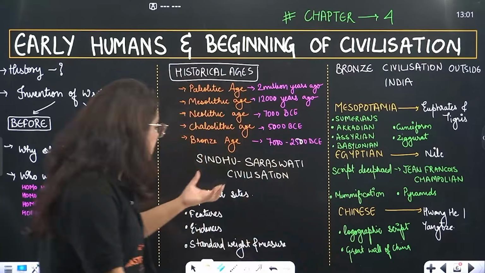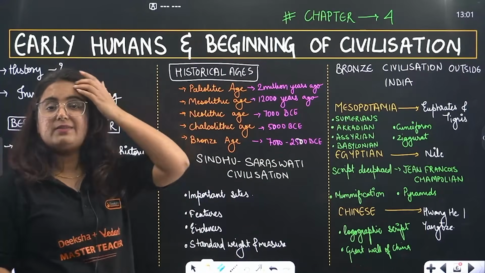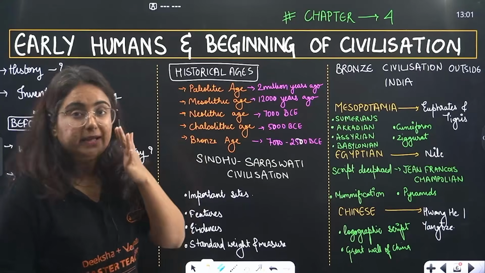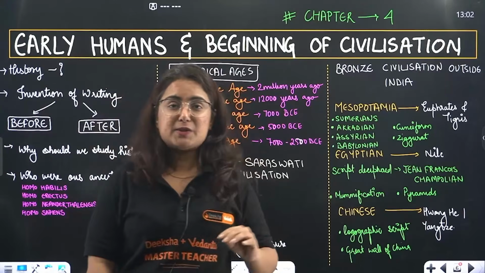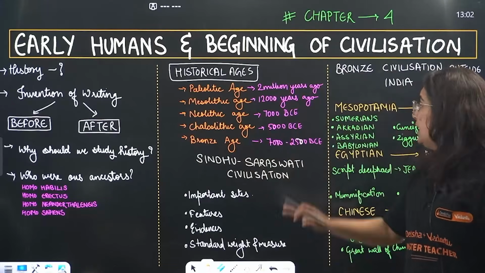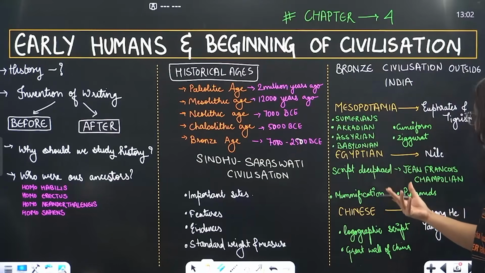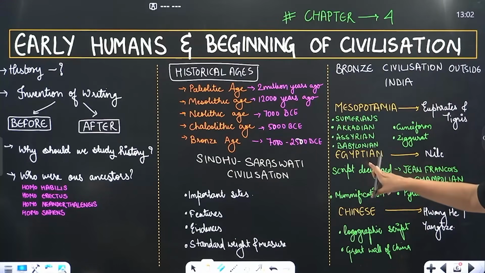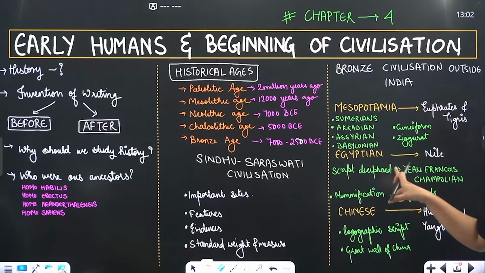You know, we also got something written in the Indus Valley civilization, Sindhu Saraswati too, but the irony is we are not able to decipher it. That means we are not able to read it. Get it? Great. Now moving towards Egyptian civilization, yes, on the bank of river Nile.